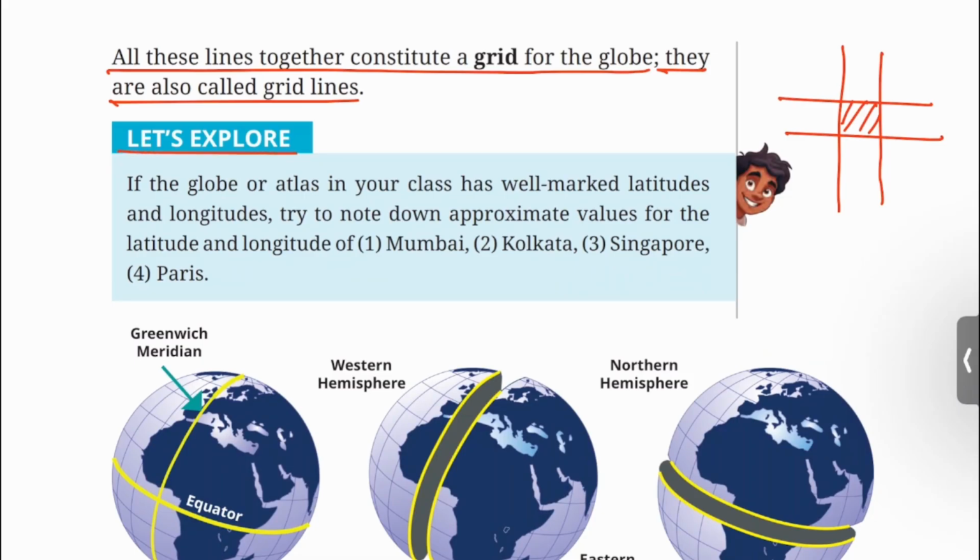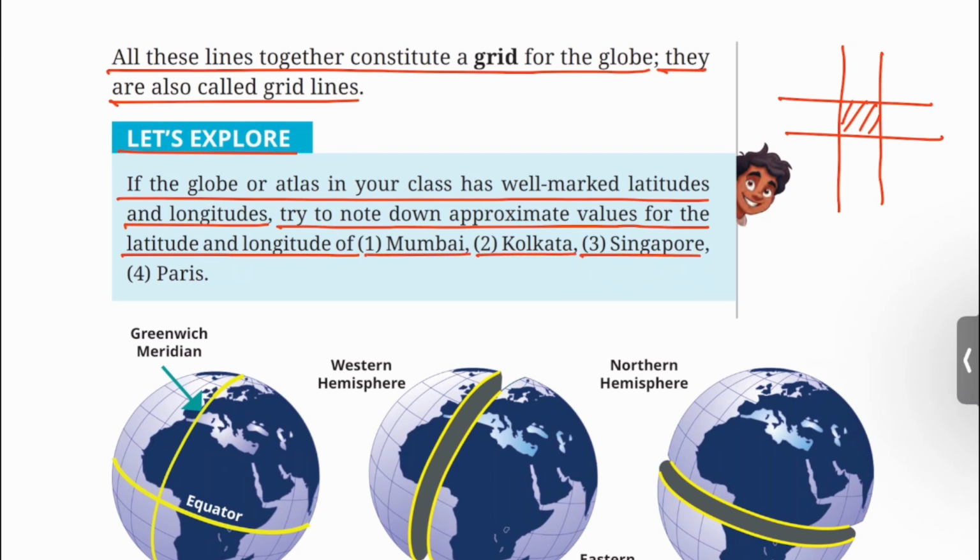Let's explore. If the globe or atlas in your class has well marked latitudes and longitudes, try to note down approximate values for latitudes and longitudes of 1. Mumbai, 2. Kolkata, 3. Singapore, 4. Paris.